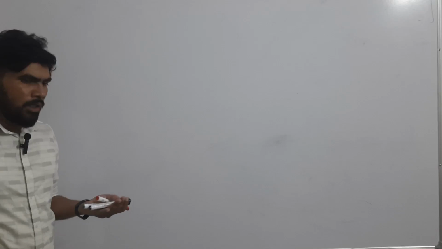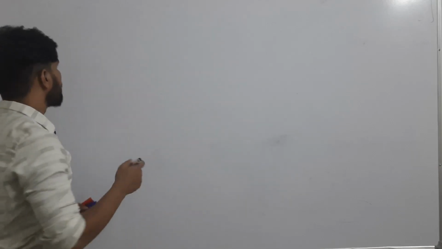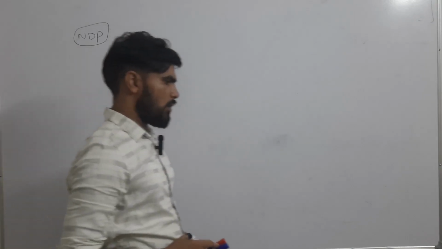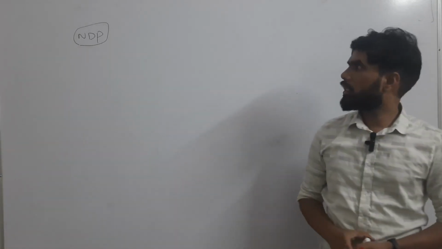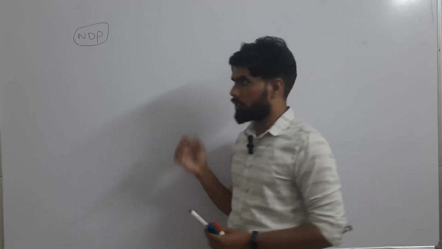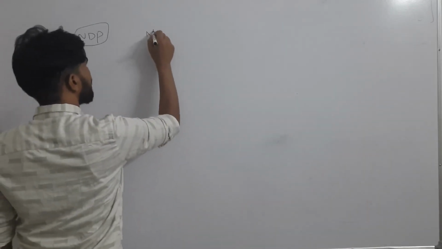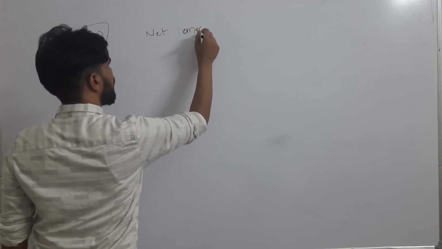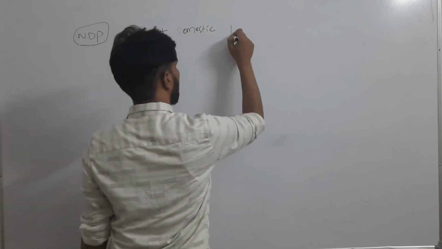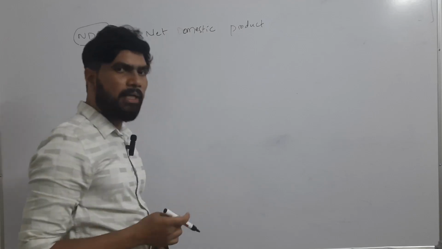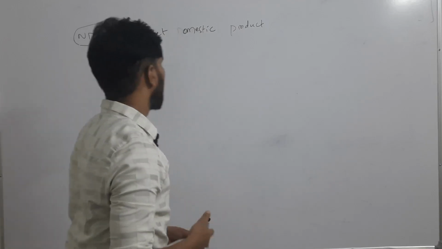Okay, right. So after that, a few more aggregates are there. Those aggregates are, the first one is NDP. Okay, NDP. Nothing strange is there. The concept of NDP is also similar to GDP. GDP is gross domestic product, and NDP is net domestic product. So what is the meaning of net domestic product? Okay. So this is something completely related to economics or commerce, right?